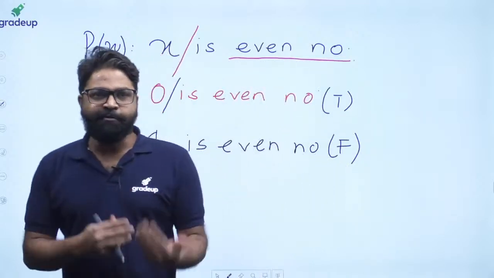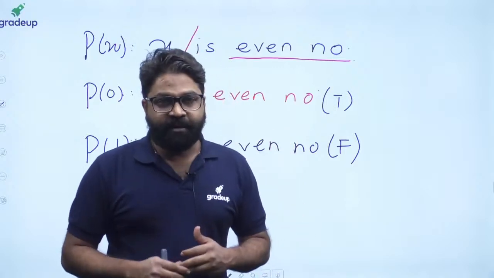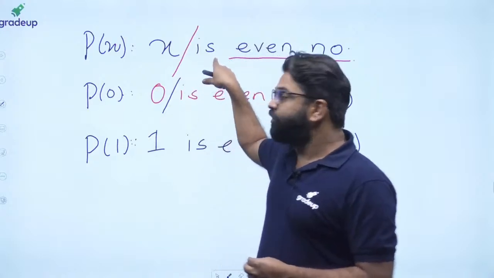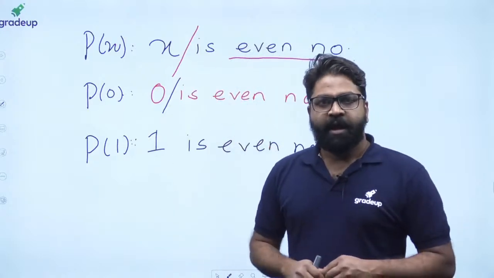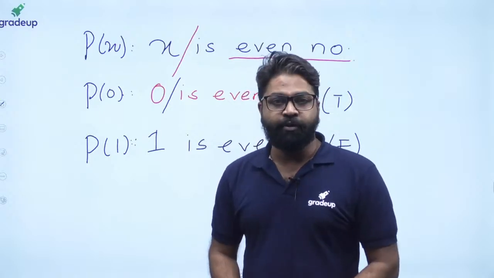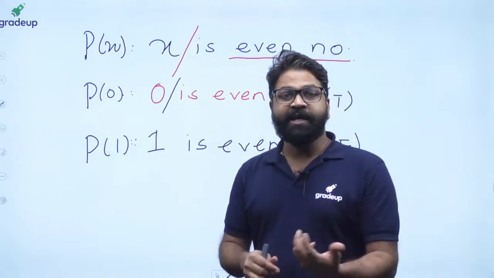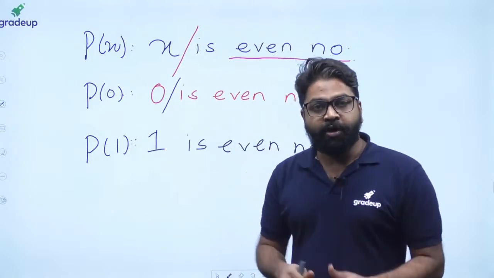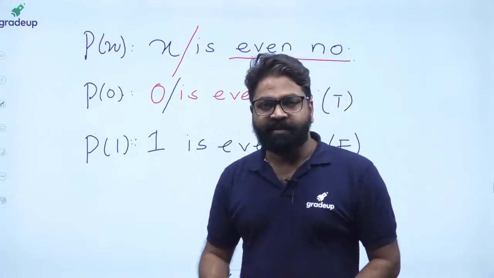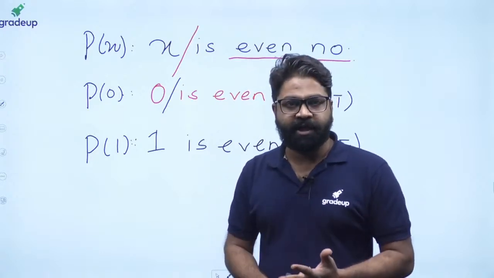Sir, every 5 minutes you are defining a new term which is important for this. But why are you defining it? I am defining it because I want to find out the truth value of the open statement. As we know, in mathematical logic, we can directly define the truth value for a simple statement. But for an open statement, how can we define the truth value? In order to define the truth value of an open statement, we will require certain things. That's why I have defined the open statement, domain, and predicate variable.